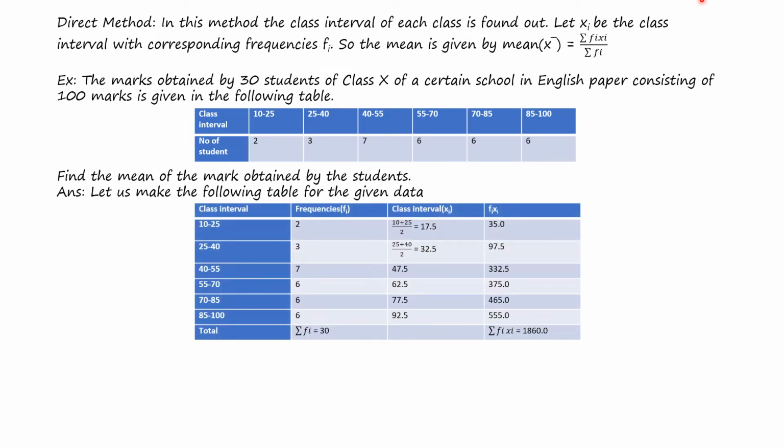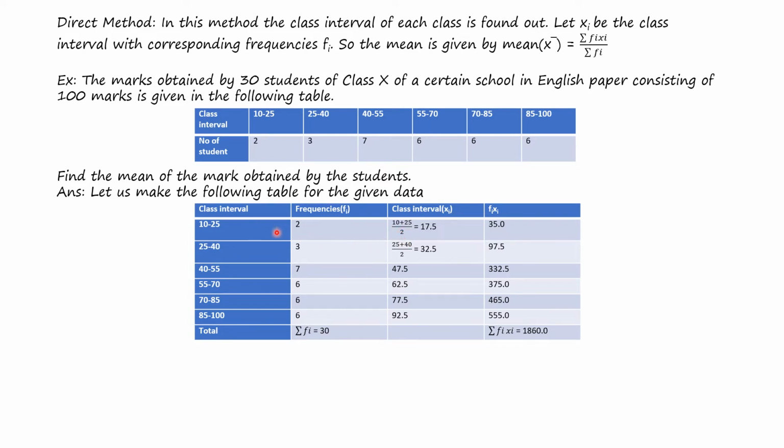So here the classes are 10 to 25, 25 to 40, 40 to 55, and so on, up to 85 to 100. And these are the given frequencies. The sum total of the frequencies, summation fi, is 30. But as it is grouped data, we have to find the class interval. And how to get it? The lower limit plus upper limit whole divided by 2.